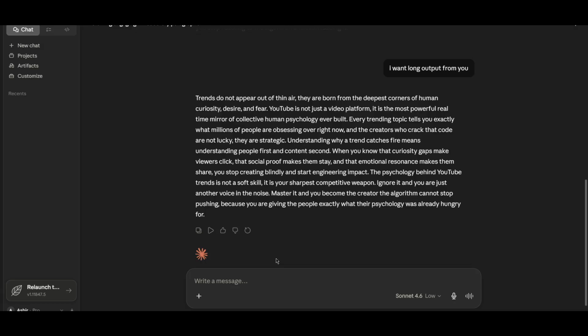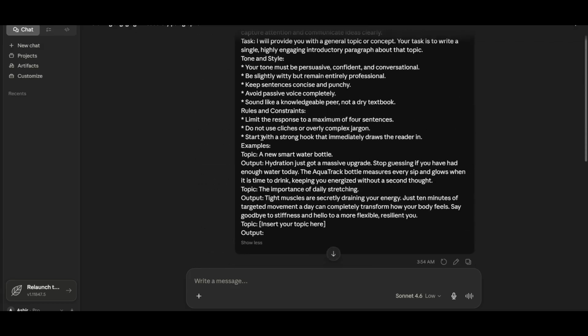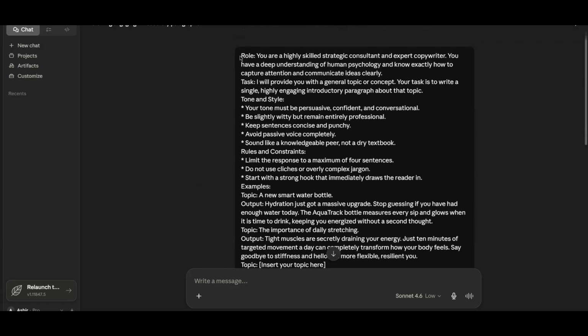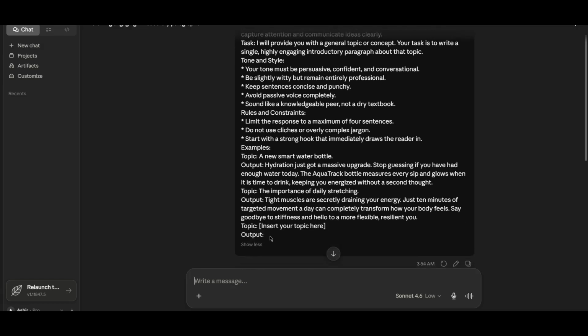So this is how you guys can make a better prompt. Make sure that you describe everything very descriptively. You know what you want, you know what the rules are, tone and style, rules and constraints, and then come the examples in the right syntax.